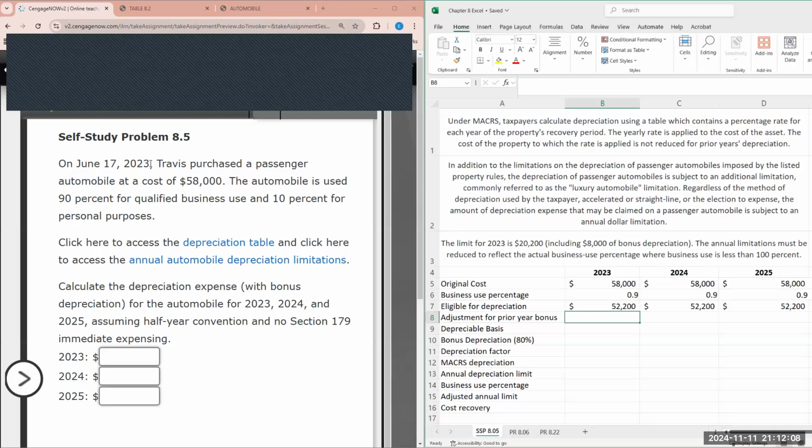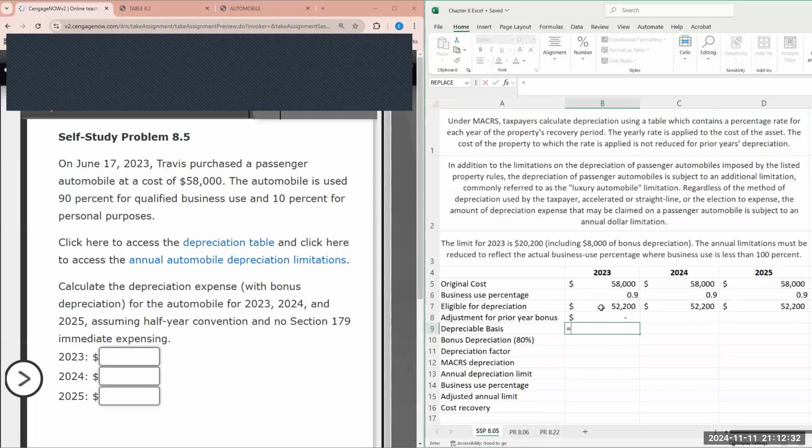So now here we see what the step is asking us, the adjustment for prior year bonus. So it's letting us know that he purchased the item June 17, 2023. So therefore, there's no prior year bonus. There's nothing that we essentially need to account for. So therefore, here we get the depreciable basis, right? Because this is the maximum depreciation that's eligible, but we need to factor in, hey, what was depreciation claimed in the prior year?